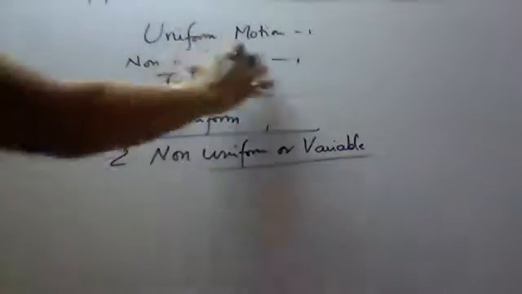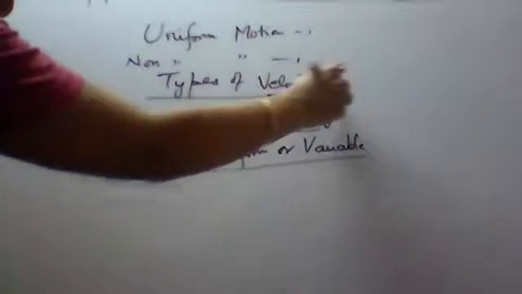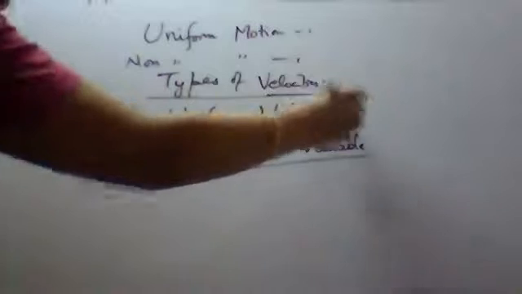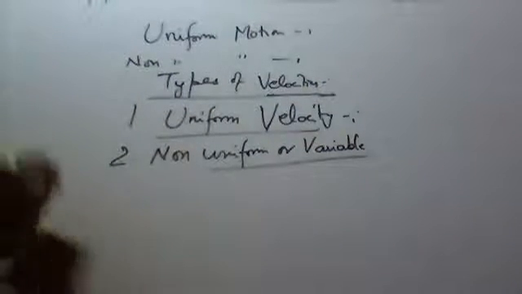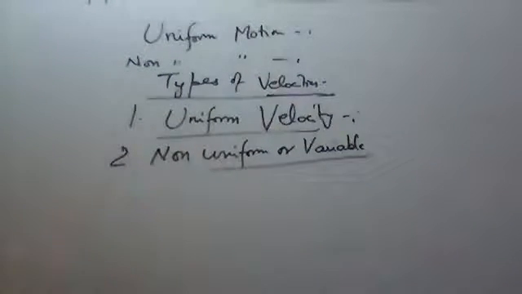Write down types of velocities. The first one is uniform velocity. Now we know that velocity is speed with direction.